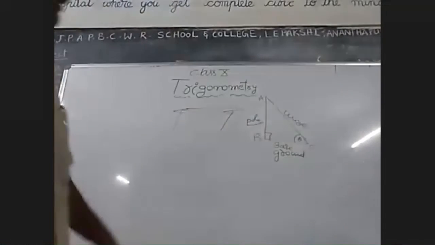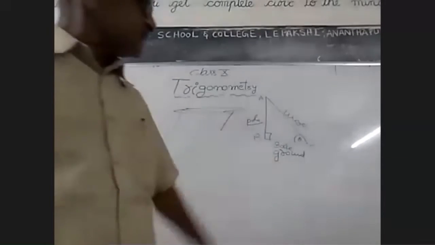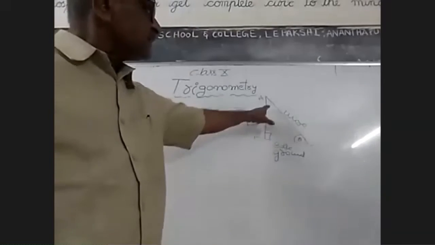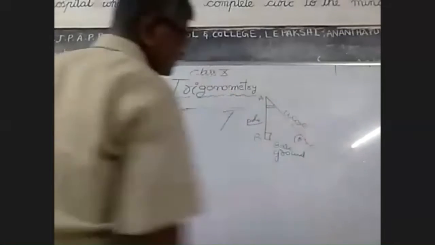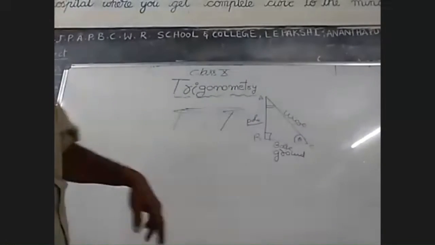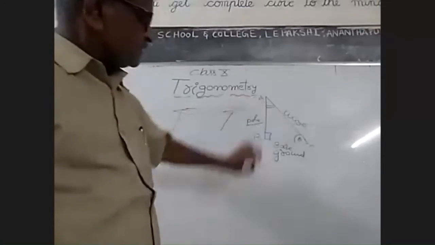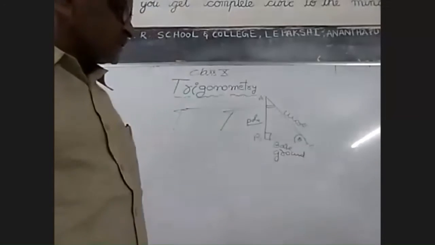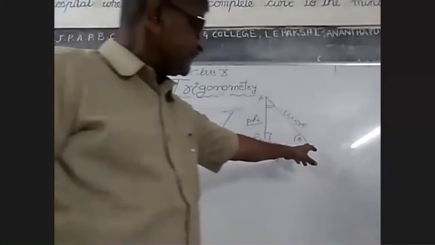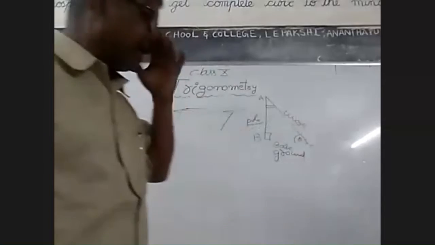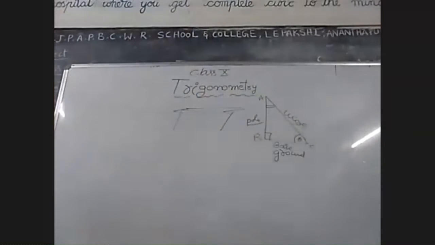So here, what is the relation? Here acute angle. Already I told you in the previous example, if one angle is 90, the sum of the other two angles is 90. Therefore, these two angles are nothing but acute angles. So this is the height of the pole, or height of the tree, height of the minar, like that. So this is the ground distance. B is the base of the pole. C is another point on the ground where the wire is bound here. So it is a live example.